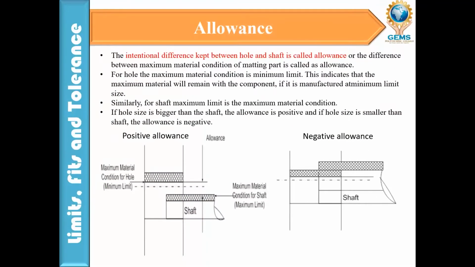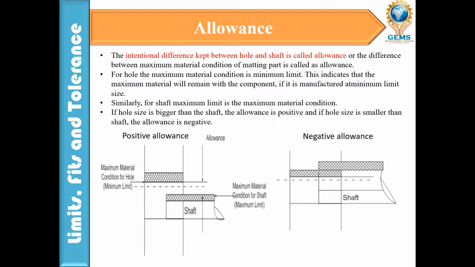So what is allowance? This is also important. If you remember, tolerance is for the shaft and the hole separately, but allowance combines both the hole and the shaft.